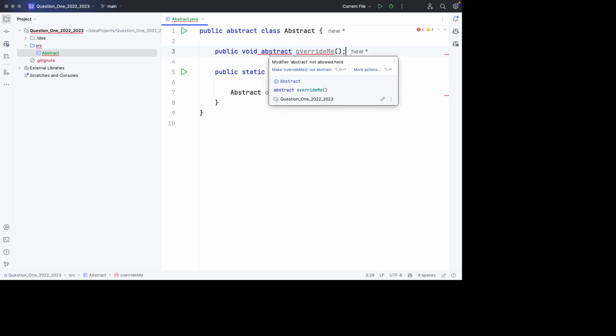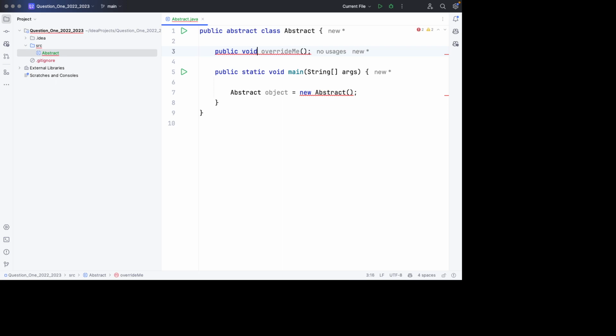So that's an abstract method. Why is this complaining? Public void abstract. Oh, okay. Public abstract void. Abstract comes first. So public abstract void override me. Let's get rid of this code.